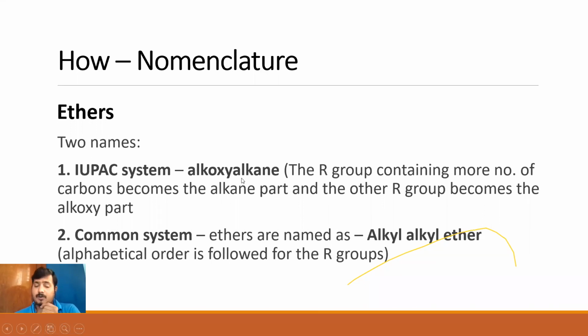How do I confirm which is the alkane, which is the alkoxy? This is what is given in the bracket here. The R group containing more number of carbons becomes the alkane part and the other R group becomes the alkoxy part. So it is pretty simple. I have alkoxy alkane. Now, which forms the alkoxy part and which forms the alkane part is the question. The answer to that is very simple.